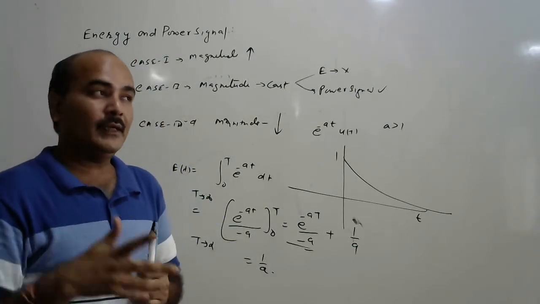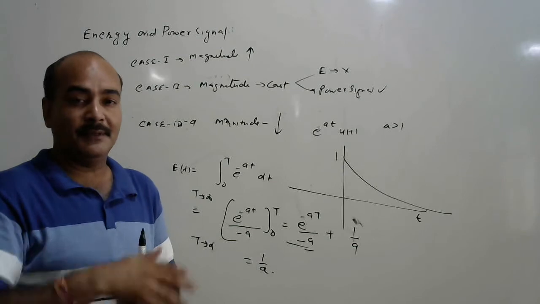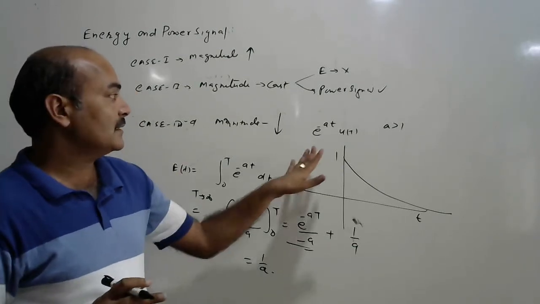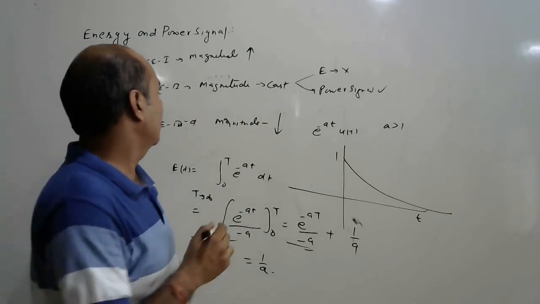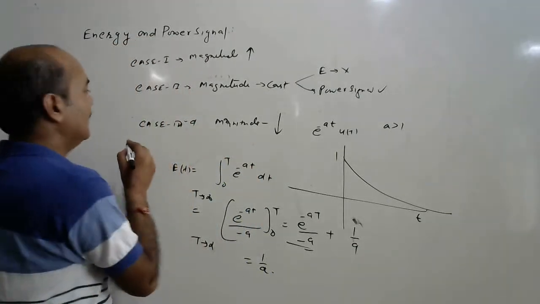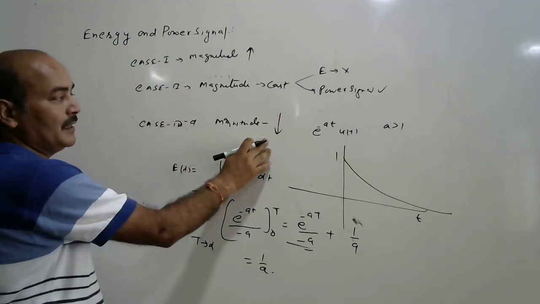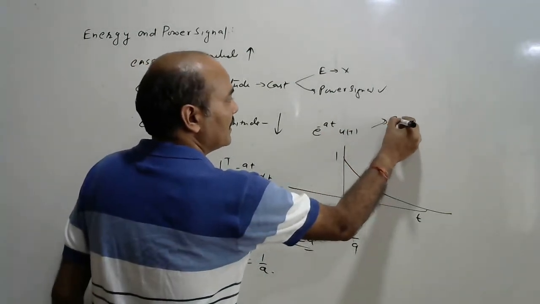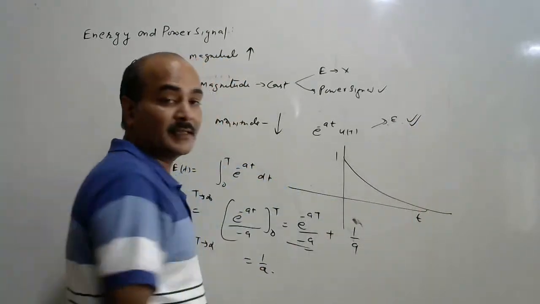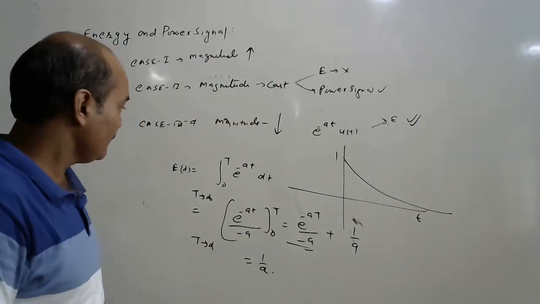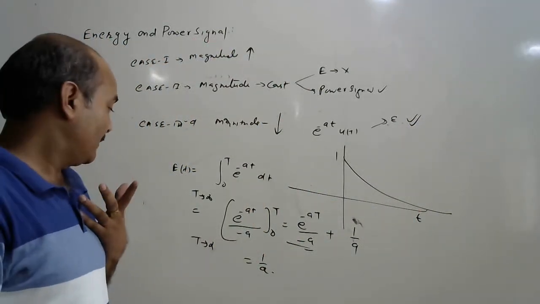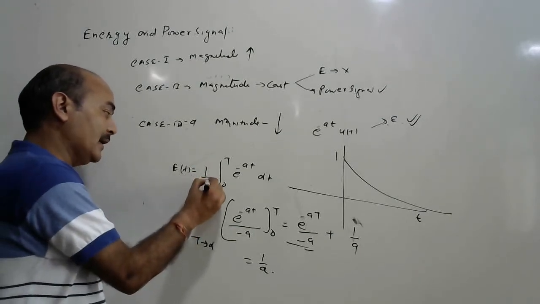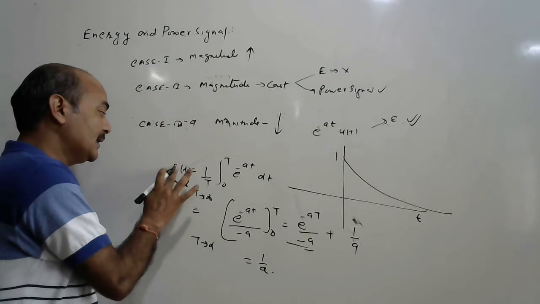So when you calculate the energy of a signal which keeps decreasing with respect to time, that signal is always an energy signal. So we are discussing case third, magnitude is decreasing, so the signal is always an energy signal. If we talk about the power, if you take here 1 upon T and T tends to infinity, that is the power.